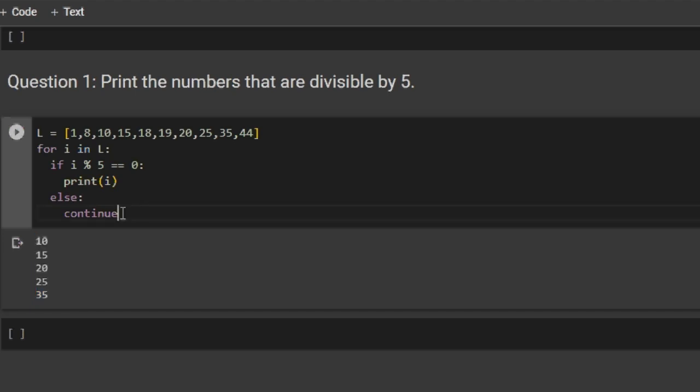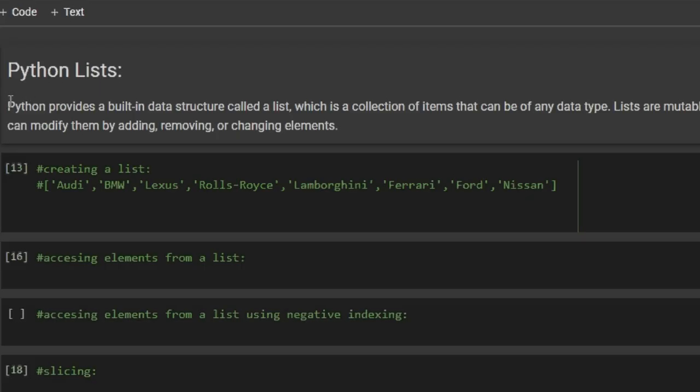So at the end of this video, I'll be showing you the power of list comprehension that will make you a pro in Python. But before that, we will get to know everything about a list. So let's start with today's session. Python provides a built-in data structure called list, which is a collection of items that can be of any data type. Now lists are mutable, meaning you can modify them by adding, removing, or changing the elements.